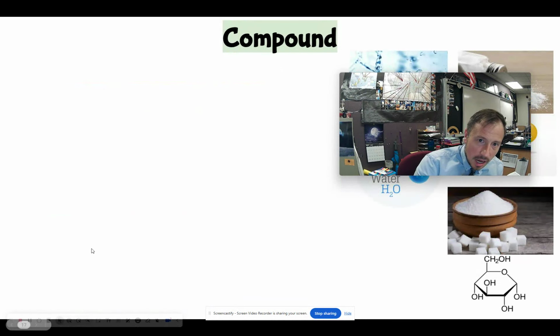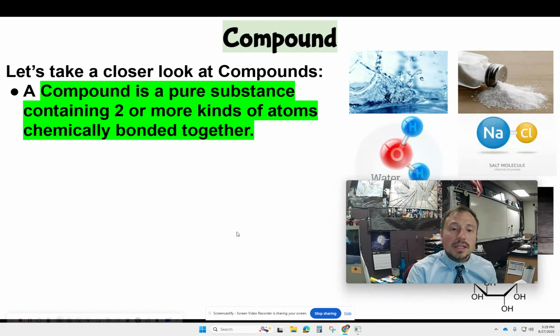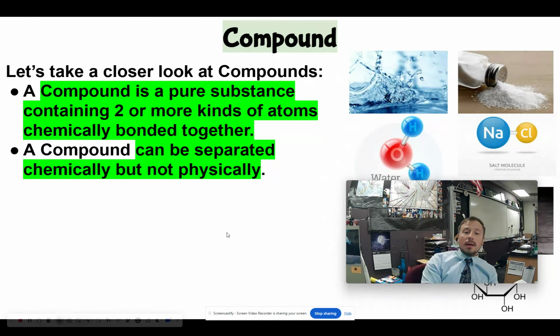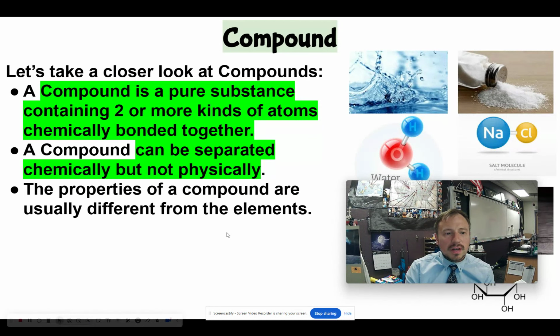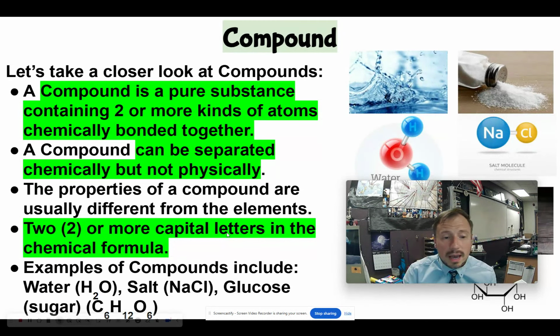Now, a compound. A compound is a pure substance containing 2 or more kinds of atoms chemically bonded together. A compound can be separated chemically, but not physically. The properties of a compound are usually different from the elements that make them up. I'll explain this in a little bit. When you're looking at the chemical formula, there are 2 or more capital letters. Here are some examples. Water, H2O: 2 hydrogens, 1 oxygen. Salt, sodium chloride: 1 sodium, 1 chlorine atom. Glucose, C6H12O6.